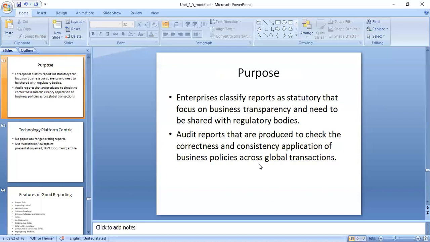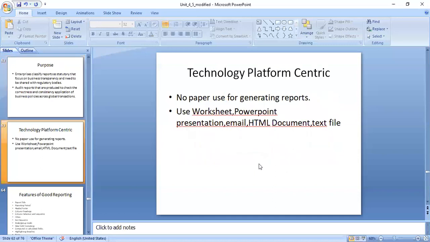Audit report means whenever the people come, we have written in a registry book that we started on 10th of December. The cross verification will be done with the students also. That is called the audit report. And the last one is technology platform centricity. The name itself specifies technology, meaning the different current technologies. Here the report is based without any paper, without any scale, pen, pencil, anything.